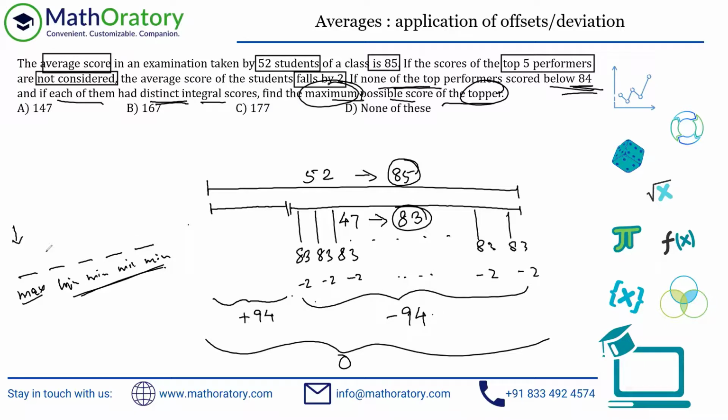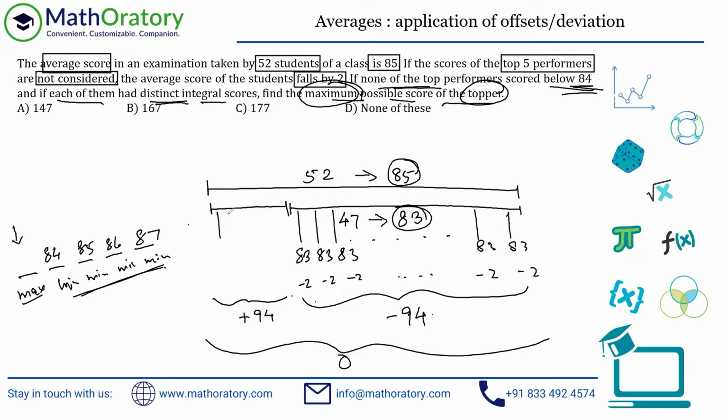So what I can do is I can place 84 for one, 85 for the other, 86 for the other, and 87 for the other, right? This is something I can do because they're integral scores as well as distinct scores, none of which is less than 84. So let's do this. Let us assume that these are the scores. In this case, this will automatically maximize. And now, since you have done it with deviation, let's continue that.